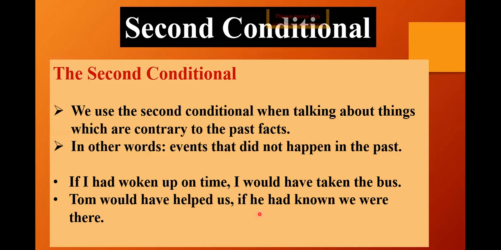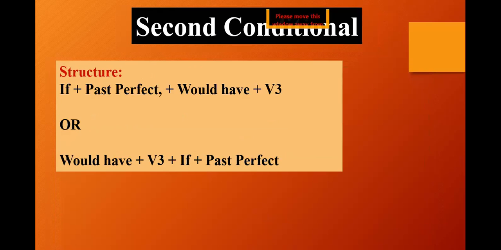So I hope the second conditional is clear to you now. Let's see the structure. The structure is if plus past perfect plus would have plus the third form of the verb. That is, if I had woken up on time, then I would have caught the train. So had woken is my past perfect tense. I would have is the resulting clause or the main clause, and would have caught the train. Now caught is the third form of the verb here. So we are going to use the third form of the verb.